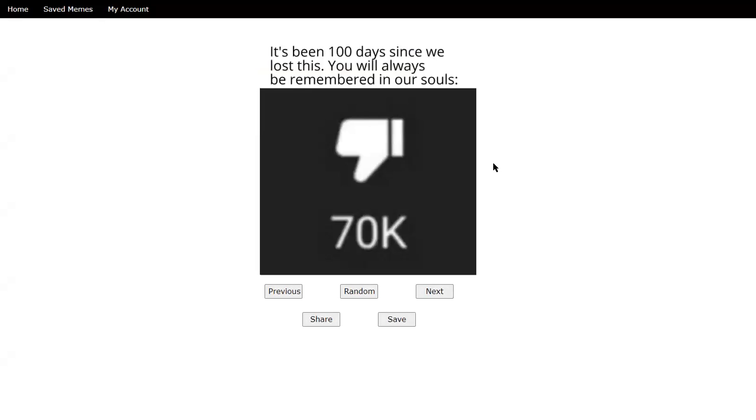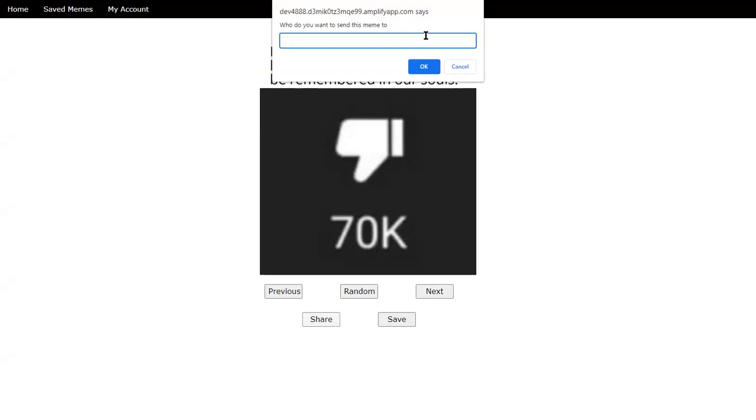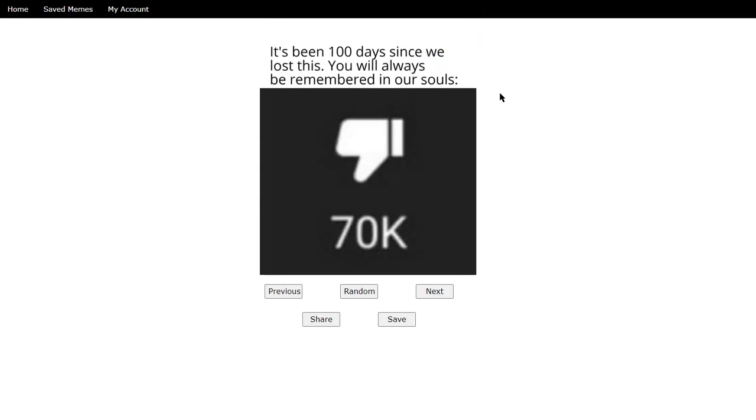Still waiting on that Lambda function to go. There we go. And then we have a share button. It prompts you for an email, and you can enter the email of any other user that you want to send that meme to. Just hit OK. It's good to go. We have the save option.